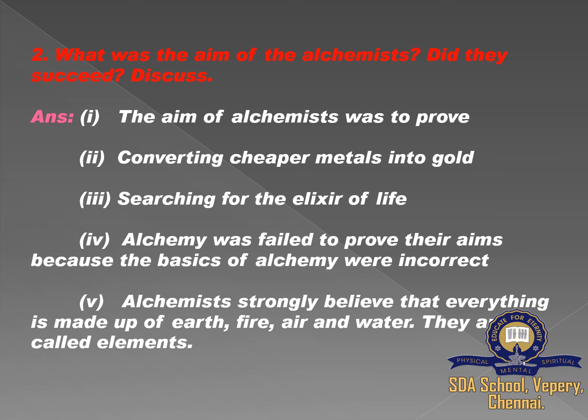Alchemy failed to prove their aims because the basics of alchemy were incorrect. Alchemists strongly believed that everything is made up of earth, fire, air, and water. They are called elements.